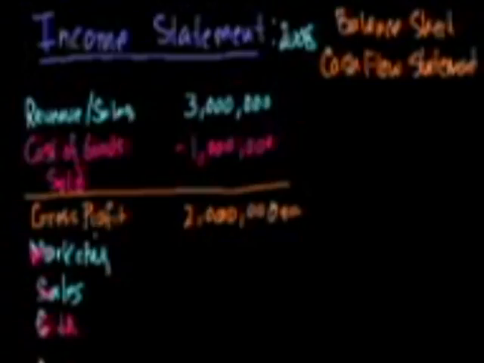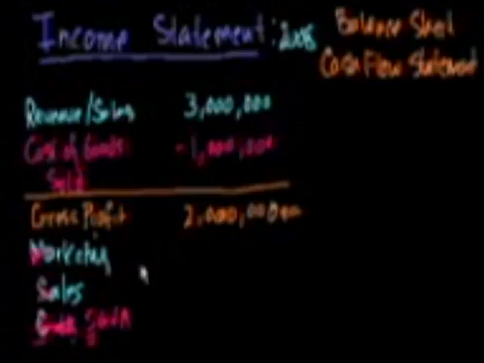Sometimes you'll see SG&A. G&A just stands for General and Administrative Expenses. If you see SG&A, that means Selling, General, and Administrative Expenses. Selling is things like the commissions that the salespeople get. It could be just the cost of having salespeople travel around the country and taking people out to steak dinners. And then the general and administrative, that's just all the stuff that the corporate office does and all of the people who are at that level.